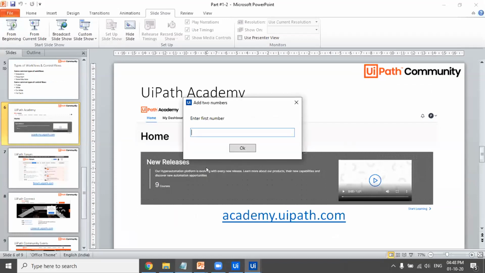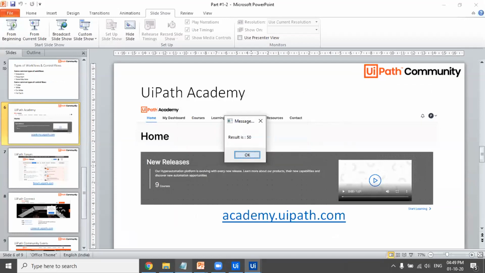So I have got a pop-up, or you can say a dialog box. I'll enter the first number. I'll enter 25 and I'll click on OK. I have to enter another number. So again, I'll enter 25 and it will perform addition. You can see here it is written add two numbers. So it will add 25 plus 25. It would be 50. So result is 50.